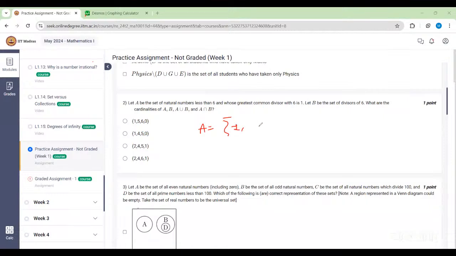Ma'am, should 0 not be considered as one of the elements? See, we are talking about divisors. In general, I don't treat 0 as a divisor of any number, because 0 doesn't divide anyone. Yes, that's what I thought. Ma'am, I included 0, that was my mistake. Otherwise, it's all correct. Okay, ma'am.